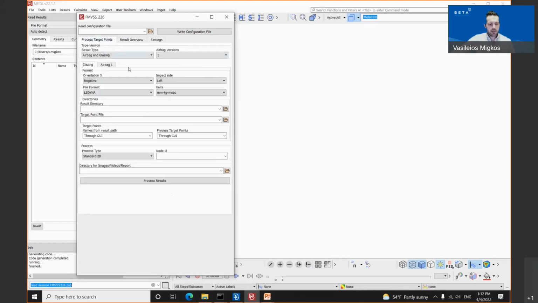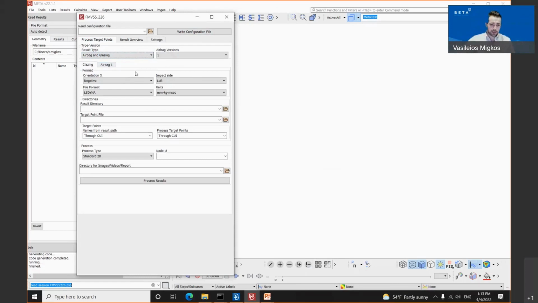As you can see, on the top, we have the result type, either airbag and glazing, only glazing, or only airbag. Once the user selects, for example, only the glazing, below 1 tab glazing appears. If the user selects the airbag and glazing, a tab glazing as well as a tab airbags appear. We mentioned previously that the tool can operate at the same time for 1 glazing and up to 5 airbags.